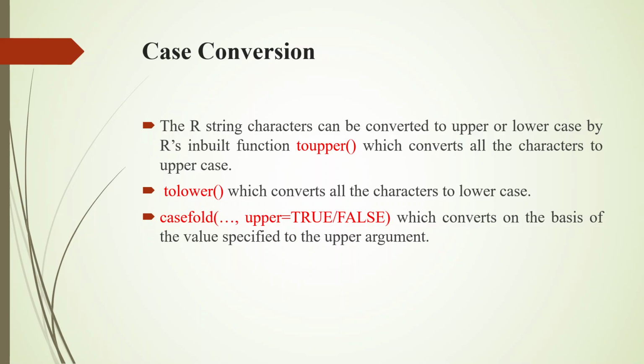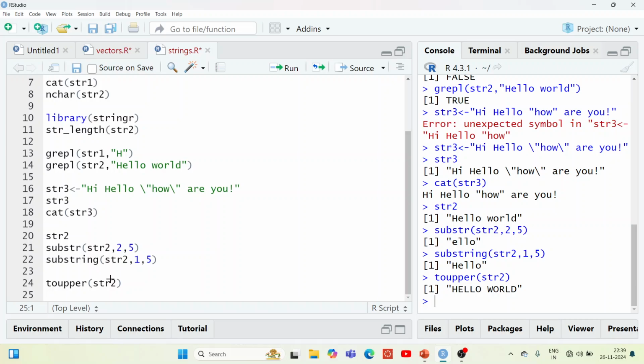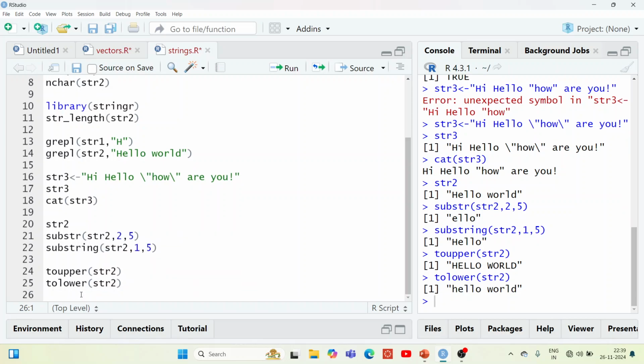And the next one is case conversion. To convert lowercase letters to uppercase letters or uppercase letters to lowercase letters, we have to use the case conversion functions. Actually we have three functions: toupper, tolower, and casefold. For example, I want to convert the string 2 values into uppercase letters. Then you have to use the function toupper. You can observe the output here. Suppose I want to convert using tolower with string 2. Already we have given it in lowercase only.